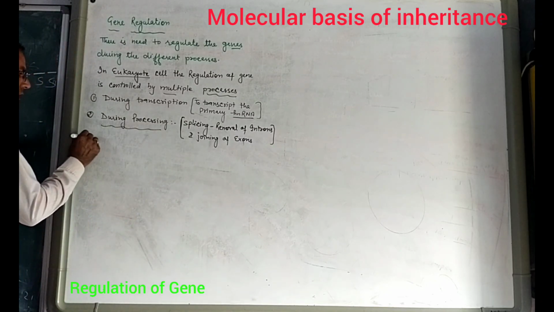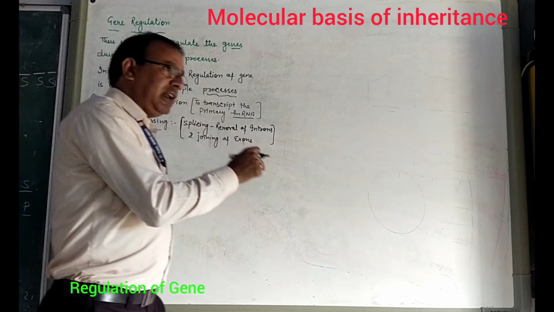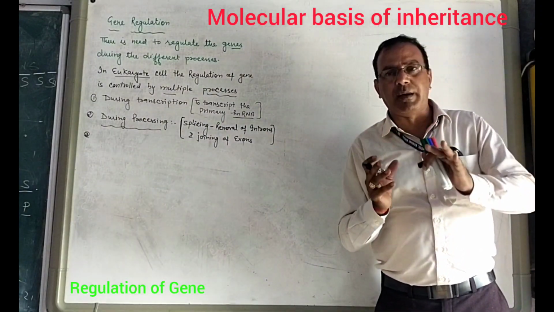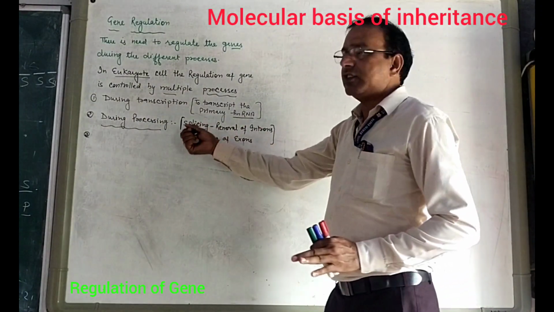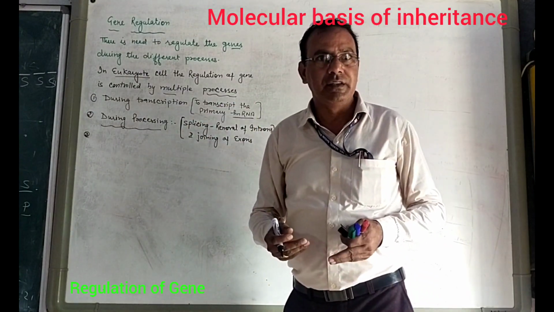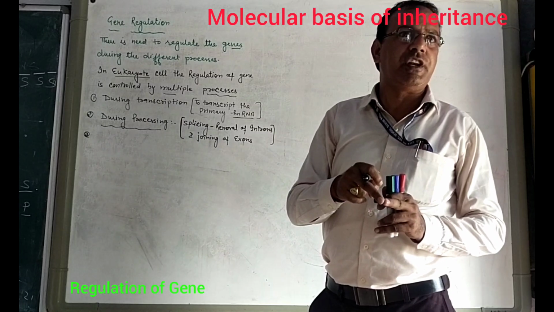And then after the transcription process, this transcript RNA is transferred from the nucleus to the cytoplasm. At that time regulation of gene is also required.